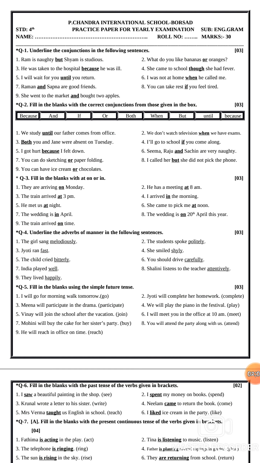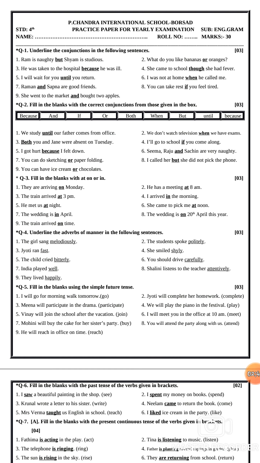Okay, so now let's start. Question number 2, fill in the blanks with the correct conjunctions from the boxes given. So let's start from the box, whatever has been given in the box. Let's understand first: because, and, if, or, both, when, but, until, because. So these words have been given in the box, and we have to put those words where it is necessary, where it is needed.